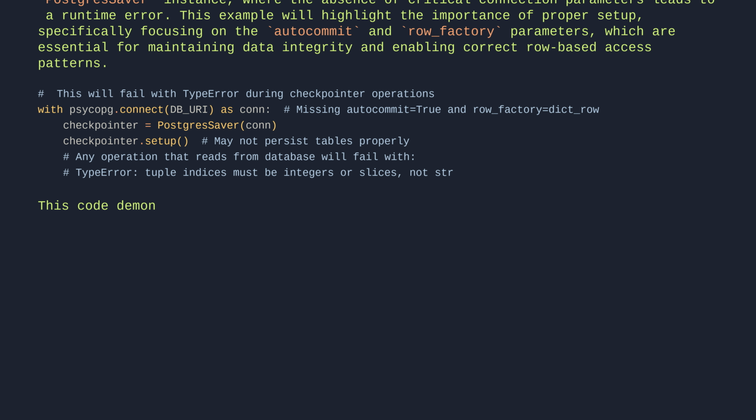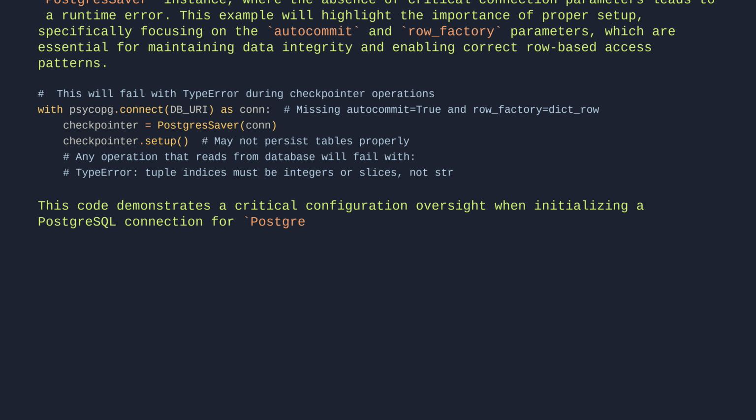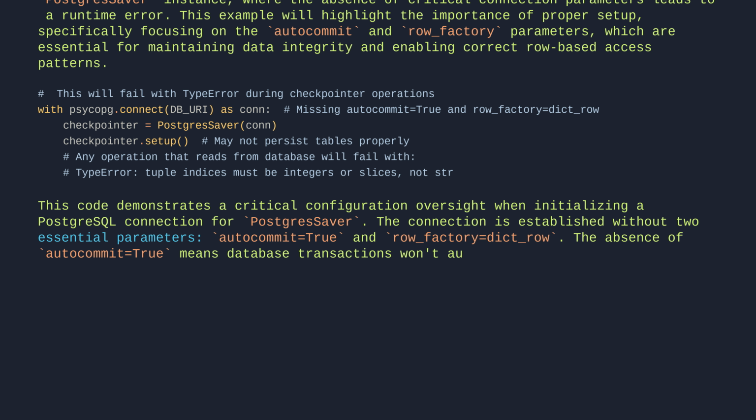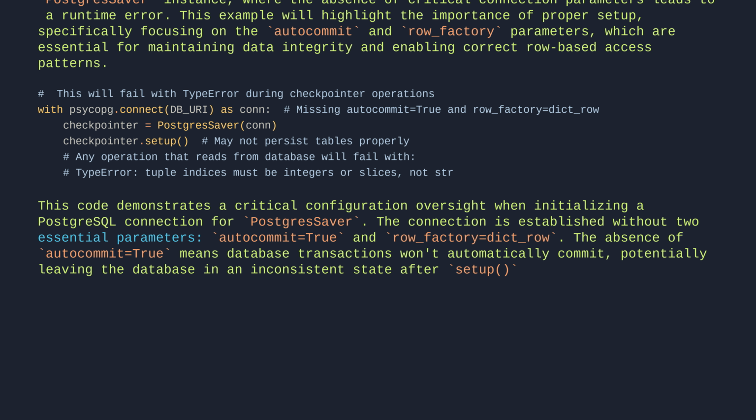This code demonstrates a critical configuration oversight when initializing a PostgreSQL connection for PostgresSaver. The connection is established without two essential parameters: autocommit=True and row_factory=dict_row. The absence of autocommit=True means database transactions won't automatically commit, potentially leaving the database in an inconsistent state after setup operations.